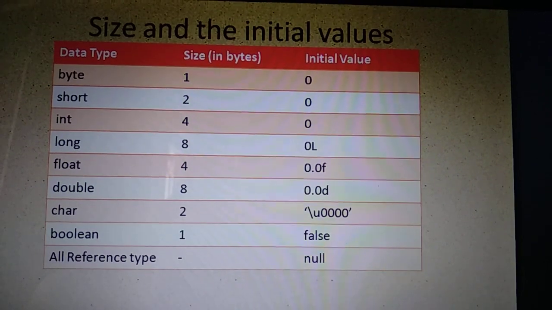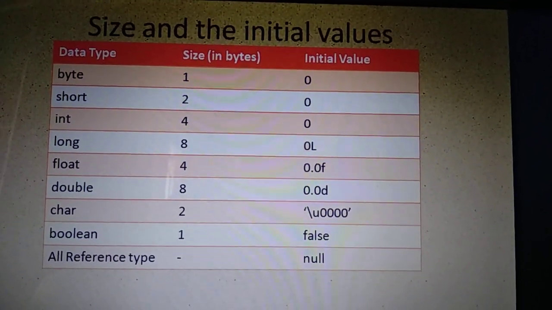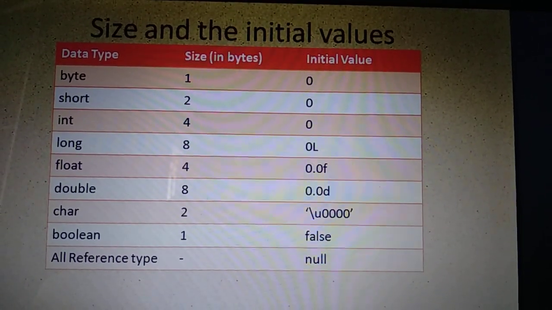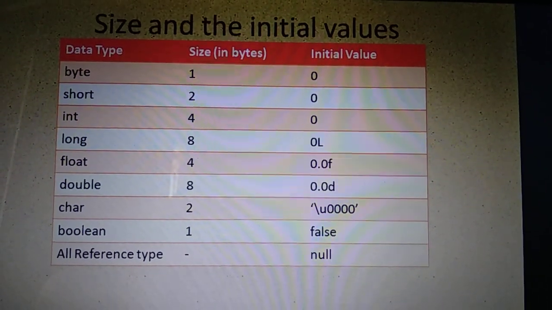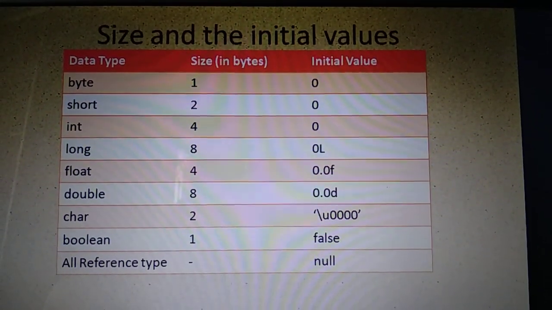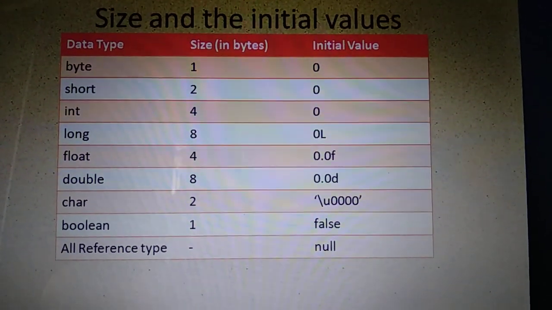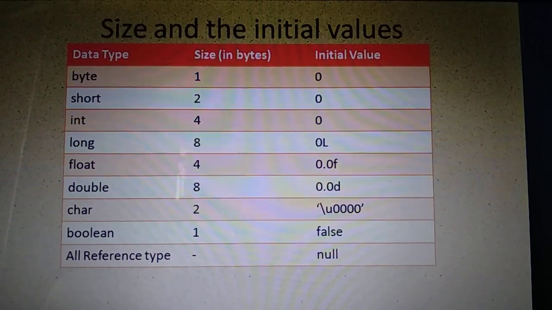Okay. Then float and double, they are used to store fractional values. Then byte, short, int, long, they are used to store integer type of data. Char is used to store characters. Then initial values are also shown. What is the default initial value present in byte? It is 0, short is 0, int is 0. Long you can write 0L, L in capital or in small, no problem.